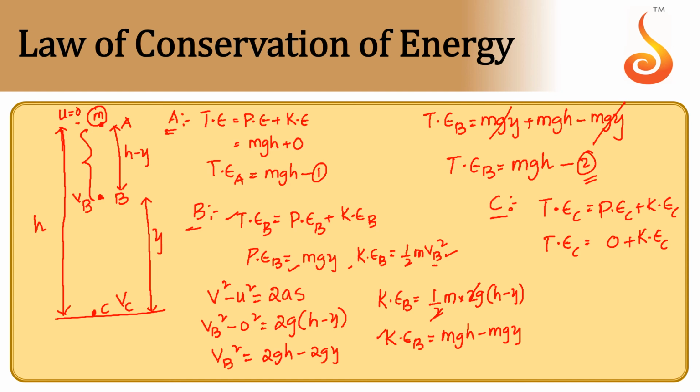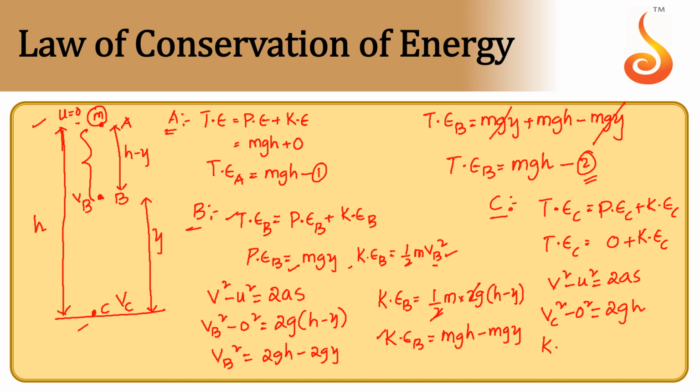Again, we can apply the equation of motion from A to C. So V square minus U square is equal to 2as, where V is the final velocity. So Vc square minus 0 square is equal to 2 into g into s, which is nothing but h. Let us substitute Vc square in kinetic energy.